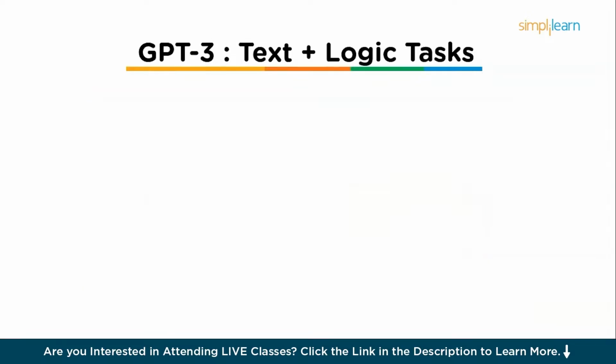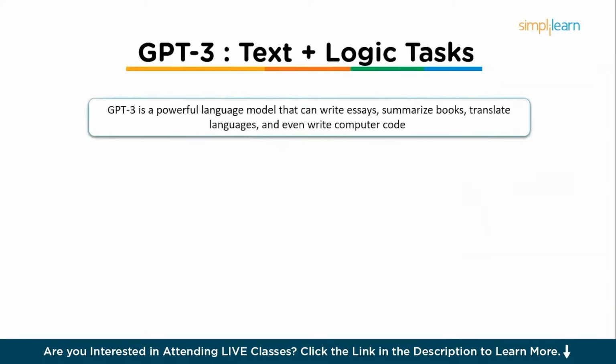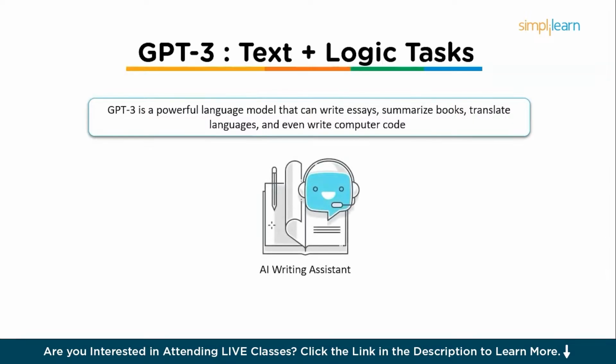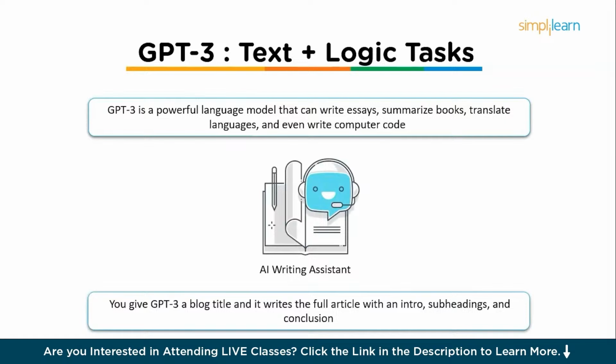Now moving on to GPT-3, that is a text plus logic task. So what does it do? GPT-3 is a powerful language model that can write essays, summarize books, translate languages, and even write computer code. Developers use it in apps to create smart features like an AI writing assistant. You give GPT-3 a blog title and it writes the full article with an intro, subheadings, and conclusion.